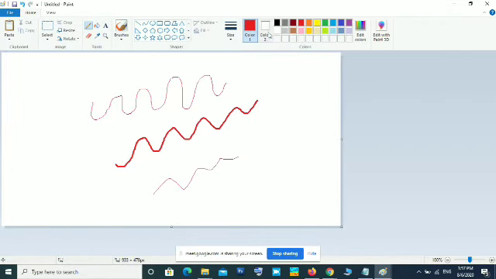Here you can see Color 1 and Color 2. The first is the foreground color, that is the color with which you are drawing. Color 2 is the background color. Background color matters when you erase using the eraser tool. This is the eraser tool. When I am erasing some part of the picture, what color will replace that area? That is the background color. Now it is white. If I change the background color to another color, for example blue, now the background color is blue. If I erase some part of the image, you can see that area automatically becomes blue.